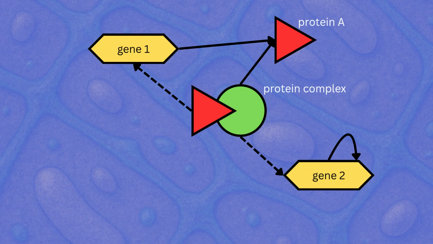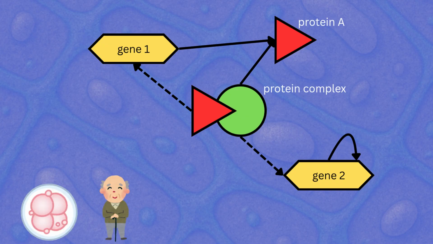Here's a gene regulatory network. Nodes represent biological entities, like genes or proteins, while the edges represent their interactions. They're involved in all processes of our body, like embryogenesis, aging, and repair.